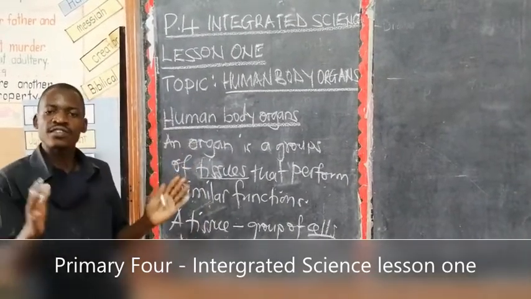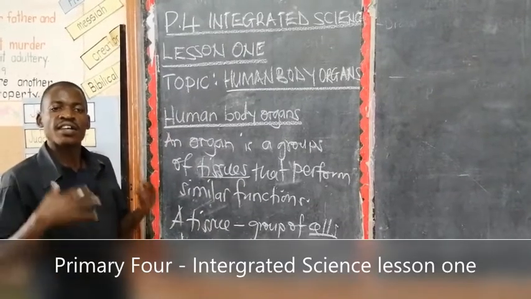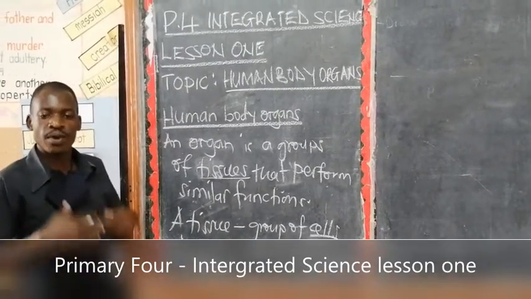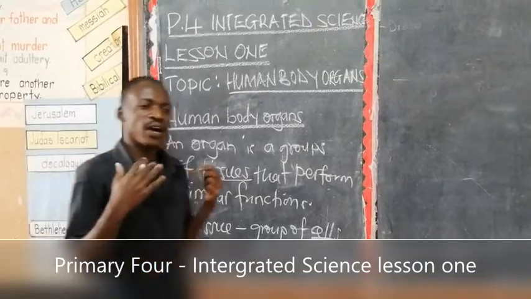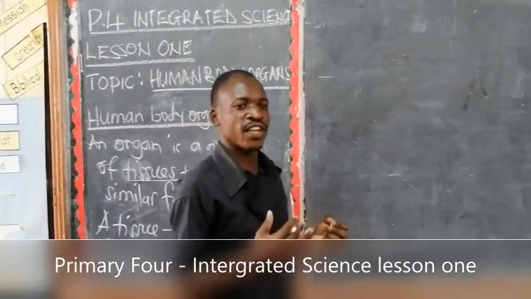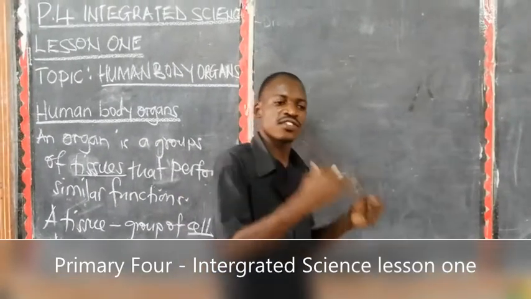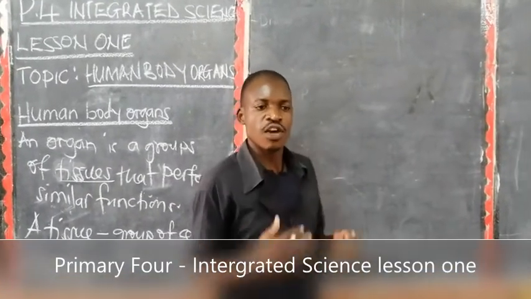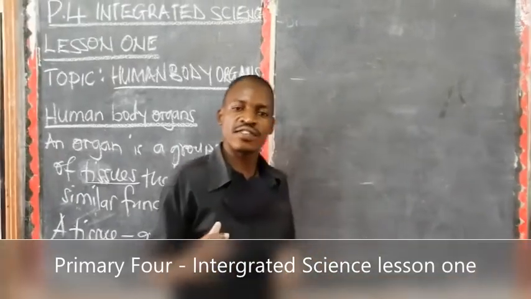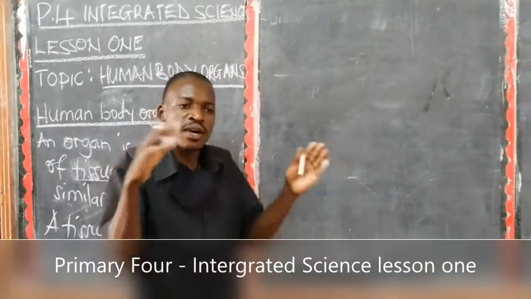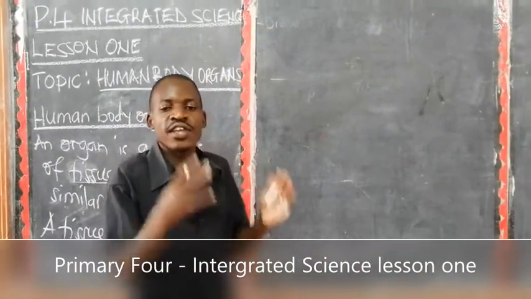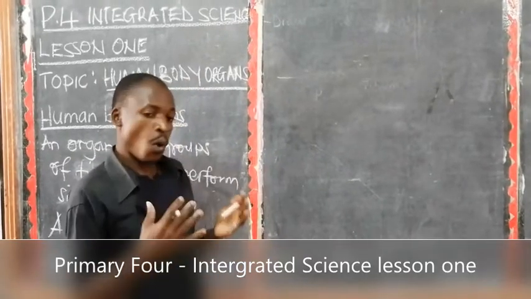Then different organs, when they come together, they form a system. Then systems make up a body. Like you, as you are there, you are made out of different systems, urinary system, reproductive system, you have circulatory system. Those systems are made out of organs. When systems come together, they also form an organism.